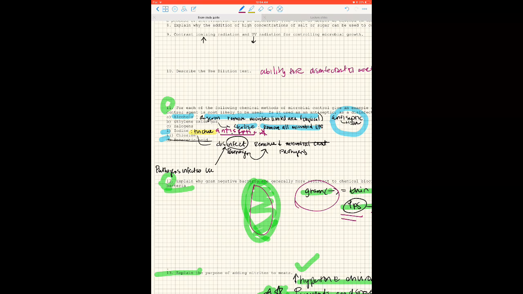Because if you have a tincture that's usually soaked in alcohol, it's going to be on a type of tissue. And then you have chlorine, and for chlorine I chose disinfect because chlorine has the ability to remove pathogens.